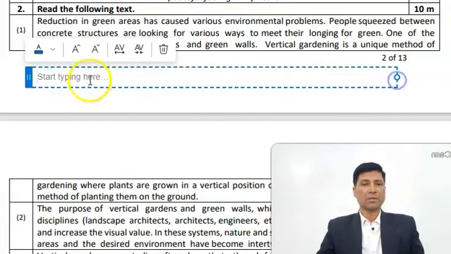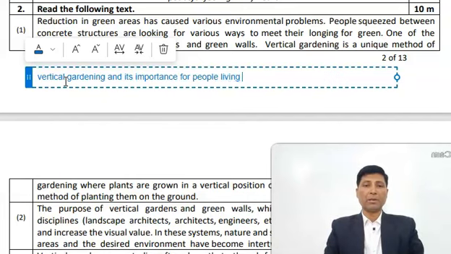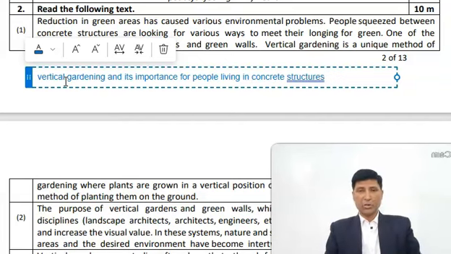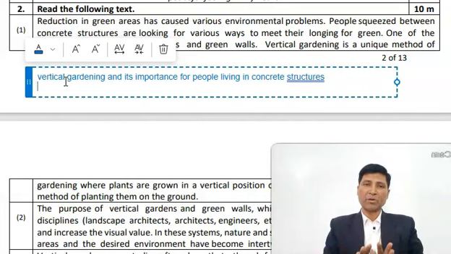So, this paragraph can be summarized. What is it talking about? It is talking about vertical gardening and its importance for people living in concrete structures. Here concrete structures refer to buildings in urban or metro cities. So you have to remember this particular summary of the paragraph.